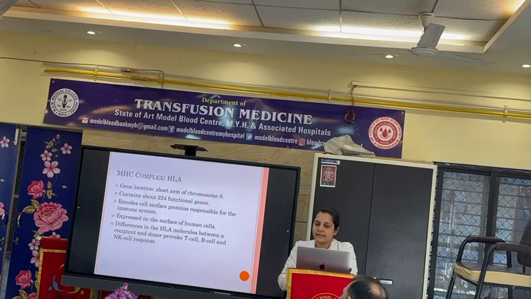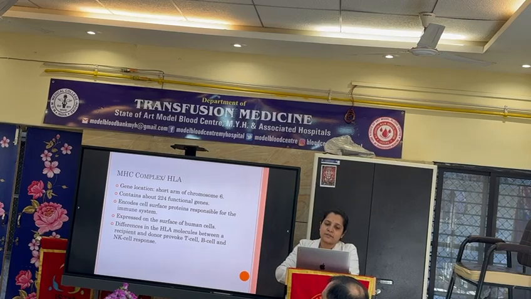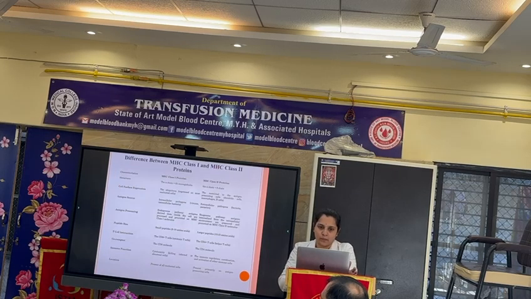The first antigen, HLA antigen, is also called the MHC complex, major histocompatibility complex. Its gene location is the short arm of chromosome 6 and it contains about 224 functional genes. It is expressed on the surface of human cells and it encodes proteins which are responsible for the immune system. The differences between the HLA molecules are responsible for the immune responses provoked by T cells, B cells and NK cells, natural killer cells.